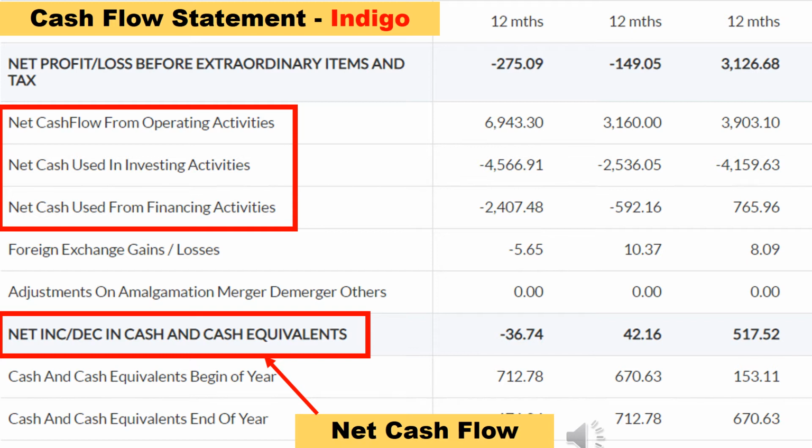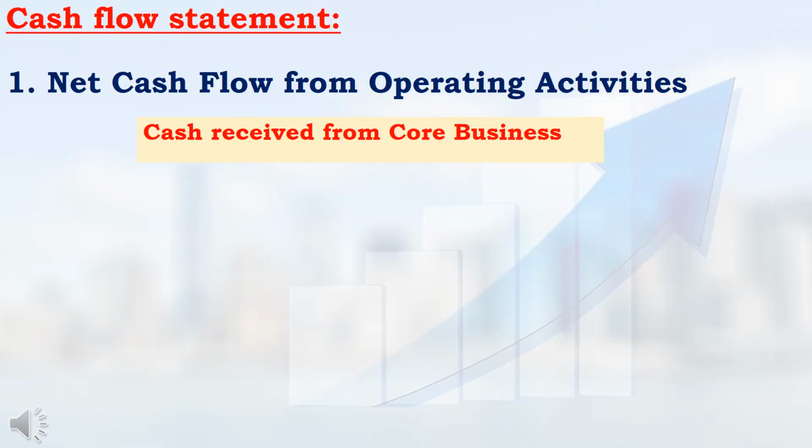In the cash flow statement, three very important terms are net cash flow from operating activities, net cash used in investment activities, and net cash used from financing activities. First we will see the first term, that is, net cash flow from operating activities. In any company, how much cash and cash equivalent they received from their core business is called net cash flow from operating activities. This parameter is very important in the cash flow statement. I will tell the reason for that.